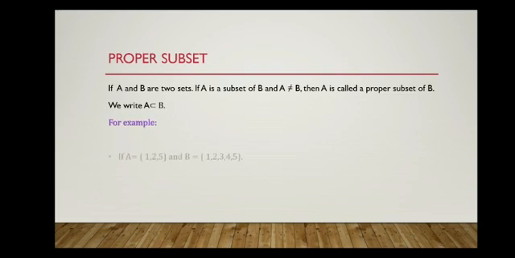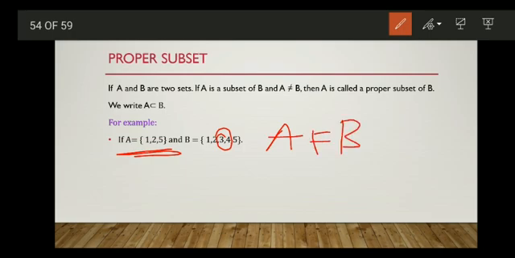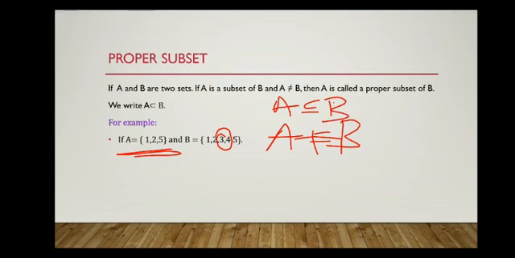Okay. Example. A is equal to {1, 2, 5} and B is equal to {1, 2, 3, 4, 5}. First we have to see whether A is a subset of B. Here every element of A is an element of B. So A is a subset of B. B is having elements 3 and 4 which are not there in A. So here A is not equal to B, and A is a subset of B. Right. So A is a proper subset of B.